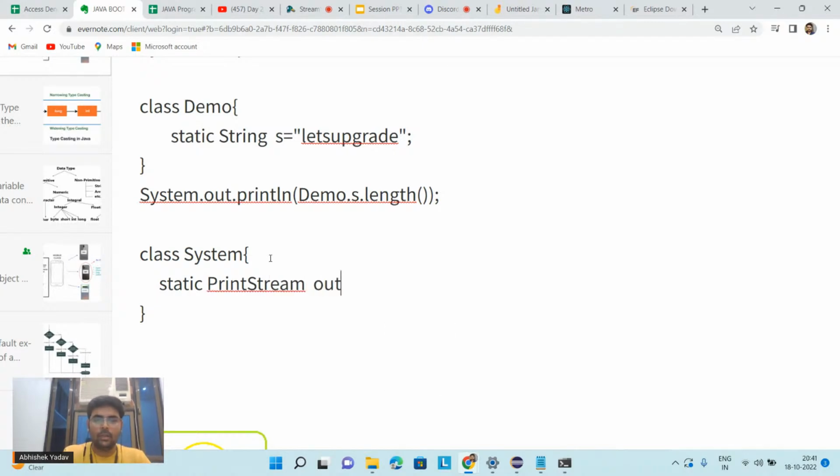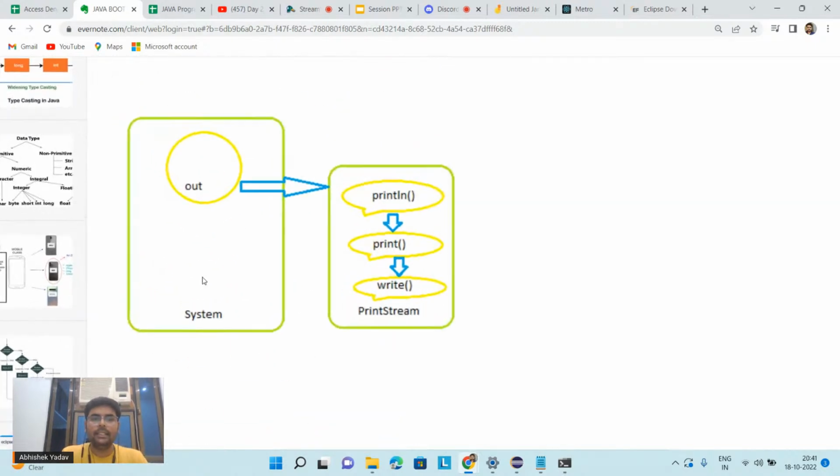You are saying out. So I have one variable, out, of static type, and the data type is the PrintStream class.